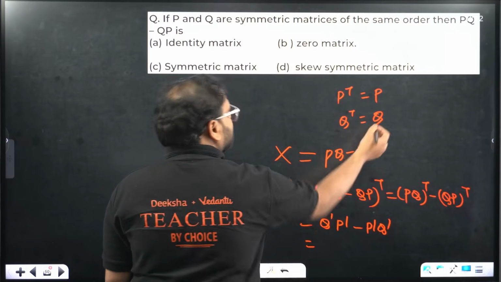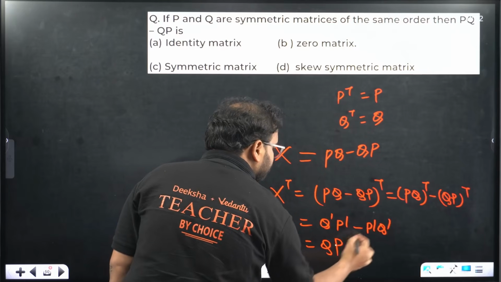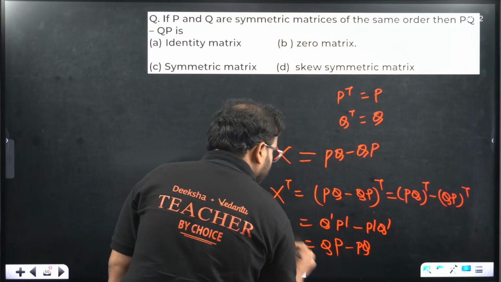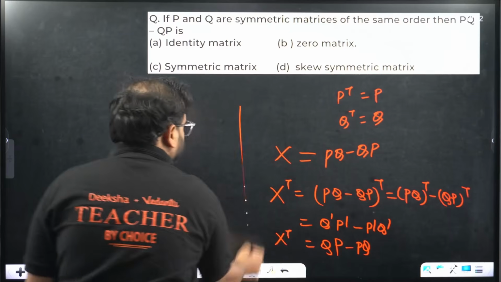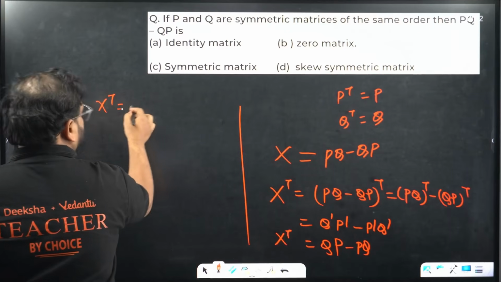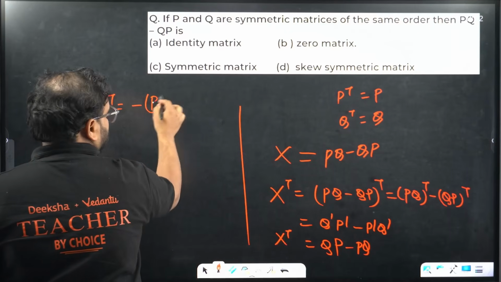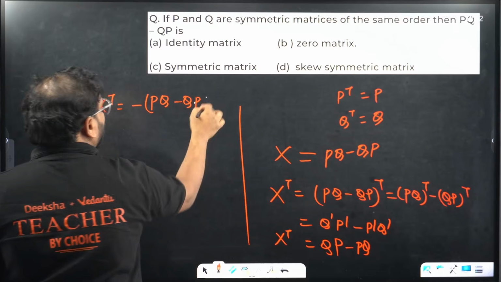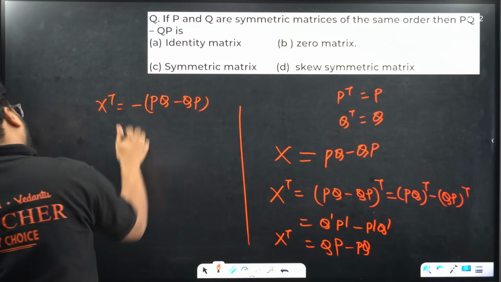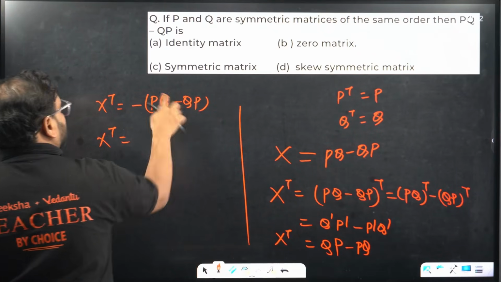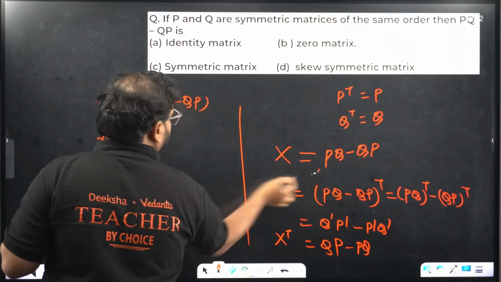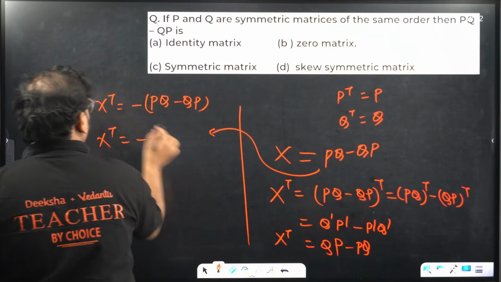Q dash is how much? Q. P dash is P. I'm getting X transpose. Have a look. Take minus sign common, it will become PQ minus QP because we had QP minus PQ. I've taken minus common. X transpose is coming as minus of X.